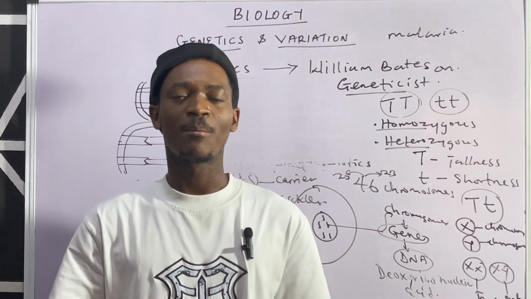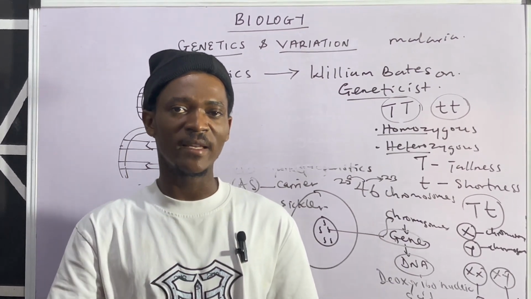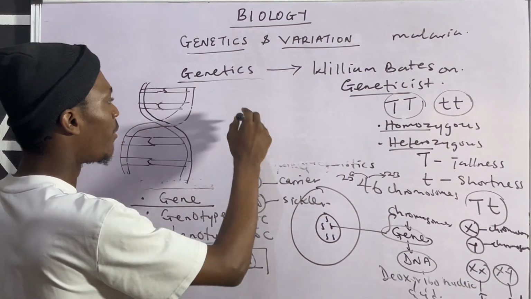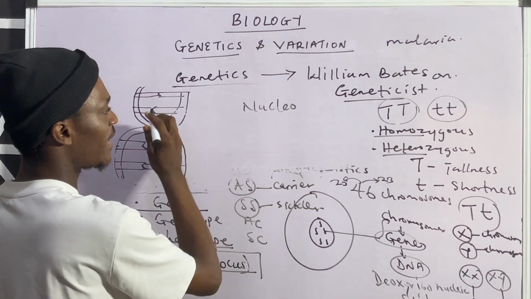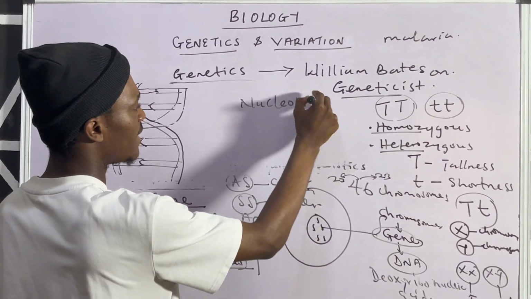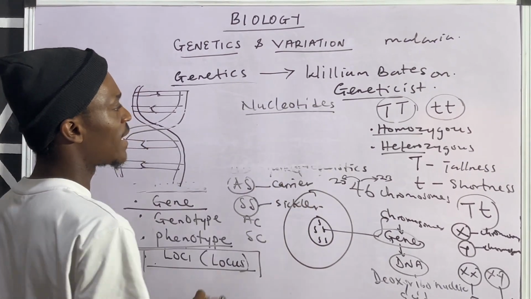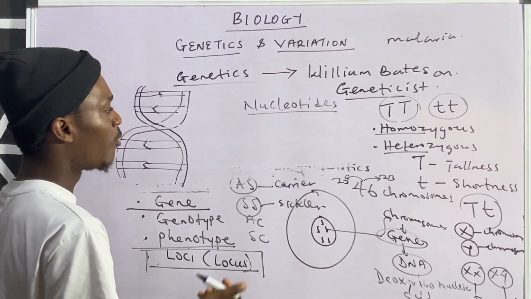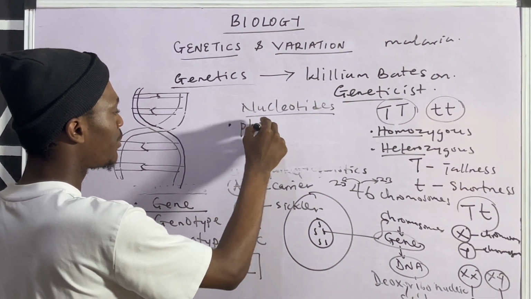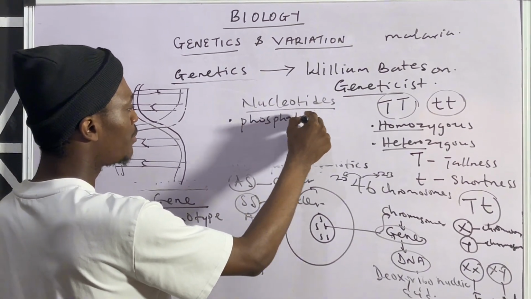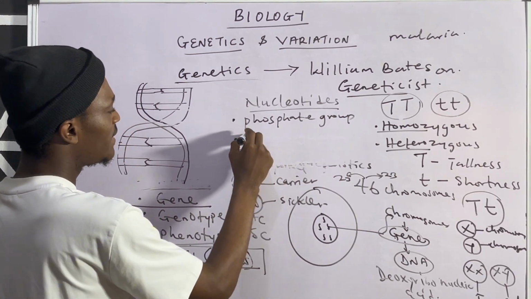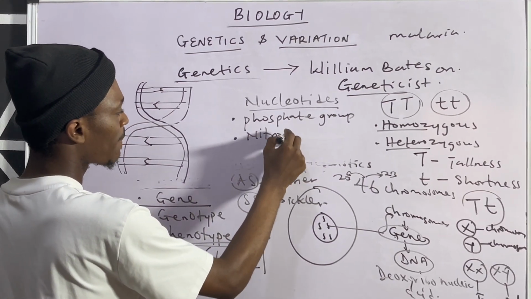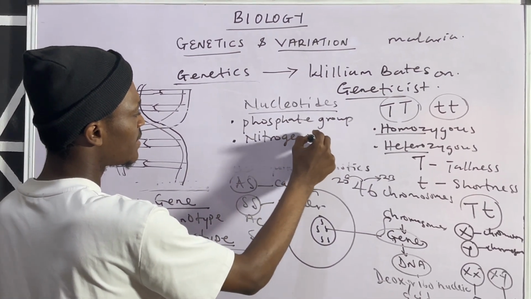Now, each strand of a DNA is made up of nucleotides. Each strand, meaning the right and the left, is made up of nucleotides. And these nucleotides are made up of, one, the phosphate group. Two, the nitrogenous bases.